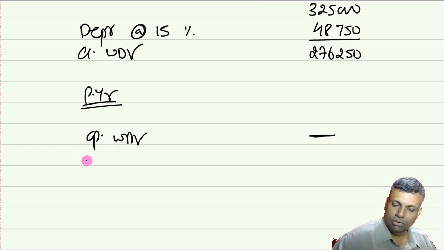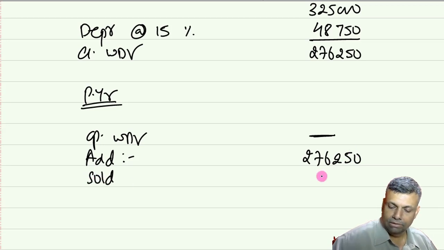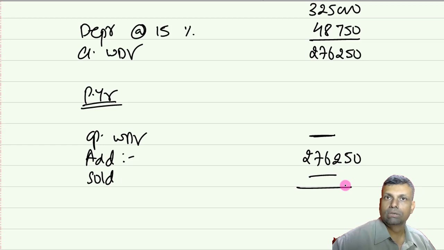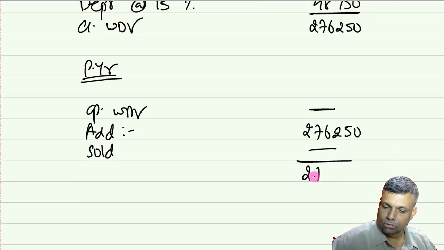So opening WDV not there. During the year, I will say that I am adding 276,250. Anything sold? Nothing has been sold. So 276,250.